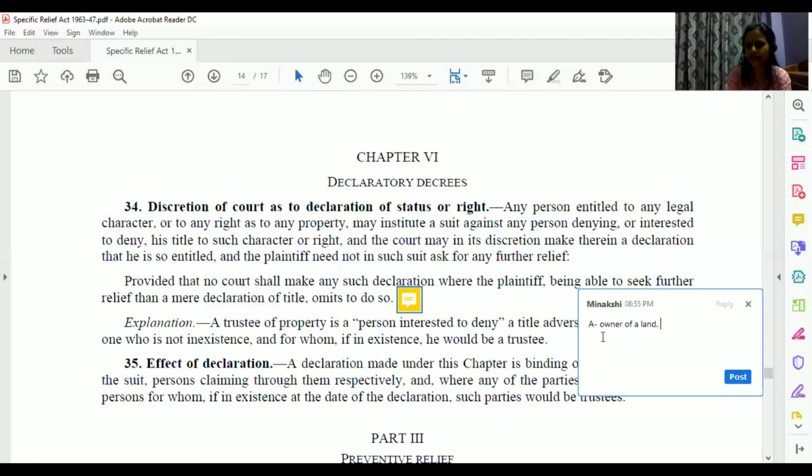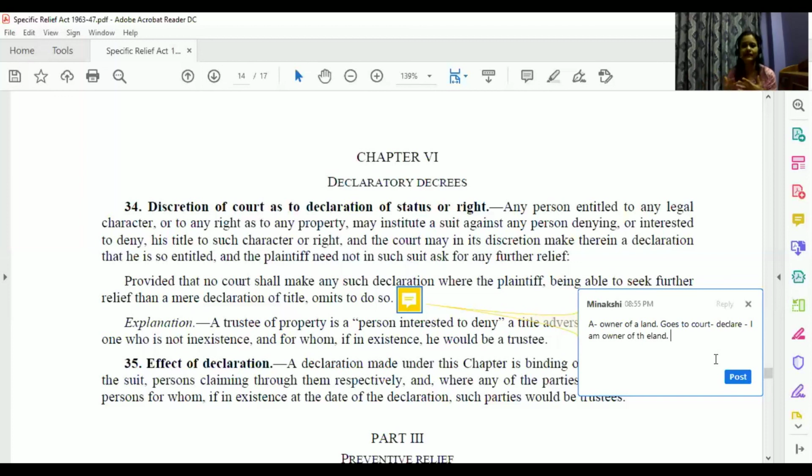So what happens? A, being owner of this land, goes to court and says that, declare that I am owner of this land. Now in this case, court may feel that, okay, fine, we can declare that you are owner of this particular land and this is not a road, this is your private property.